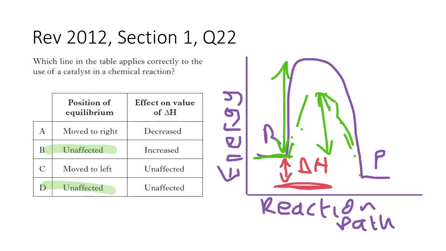It's simply lowering the activation energy. So if we go back to our possibilities here, affecting the enthalpy change for the reaction, the catalyst has no effect at all on the enthalpy change for the reaction. It lowers the activation energy, but does not alter the overall enthalpy change for a reaction.